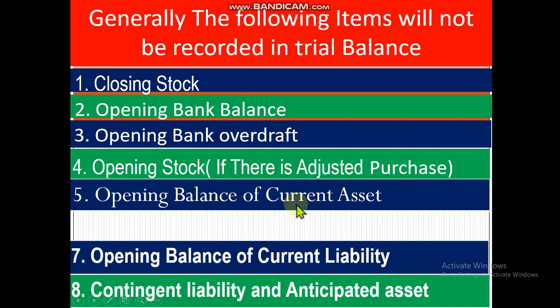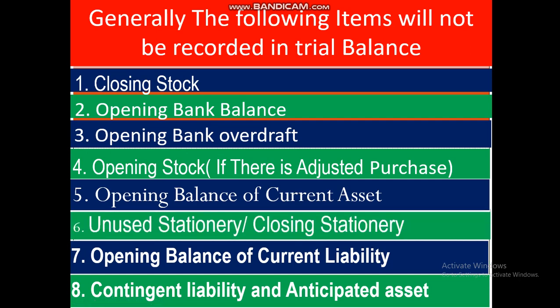Then the opening balance of current assets also will not be recorded in the trial balance. Any types of current asset, if the opening balance is given, will not be recorded. Then unsold, unused stationery or closing stationery will not be recorded in the trial balance. And the opening balance of current liability also will not be recorded in the trial balance.